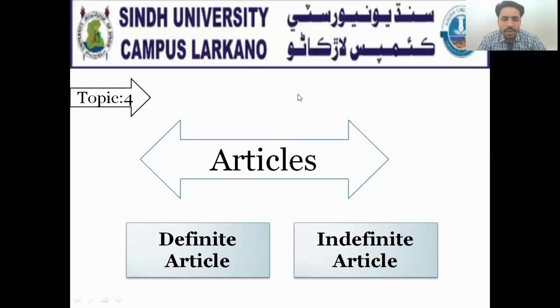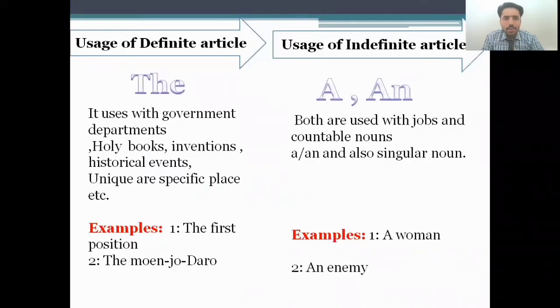Now we come to the last topic of my video presentation, that is articles. There are two kinds of articles: number one is the definite article, and number two is the indefinite article. Let's see how they work. In the definite article we use "the", and in the indefinite article we use "a" and "an". So let's see the usage of the definite article.